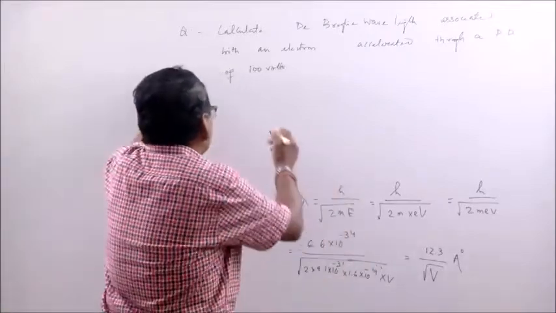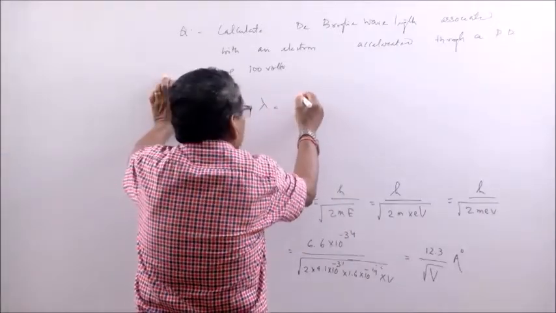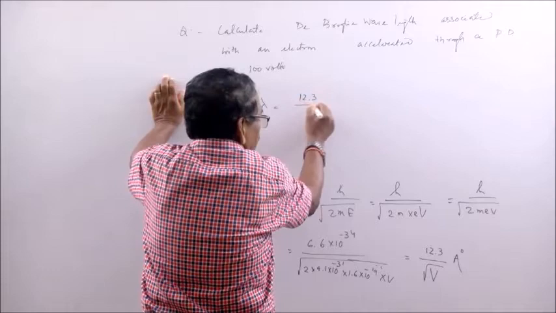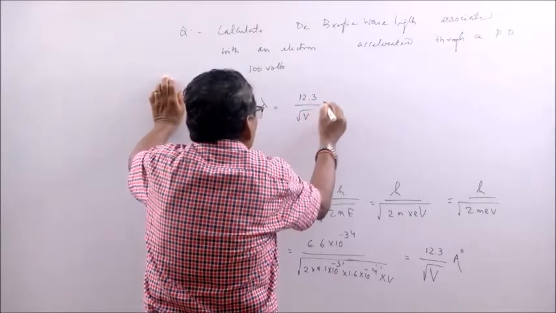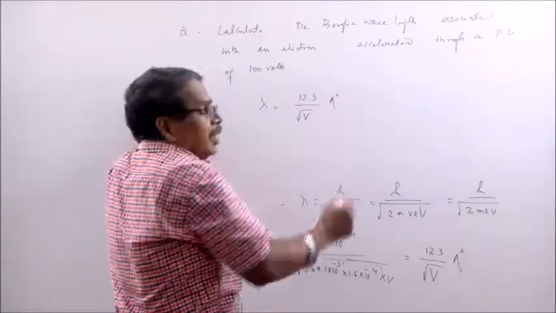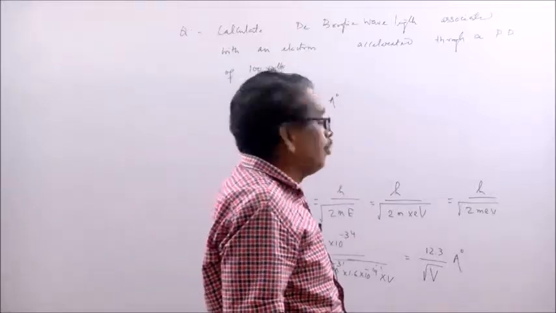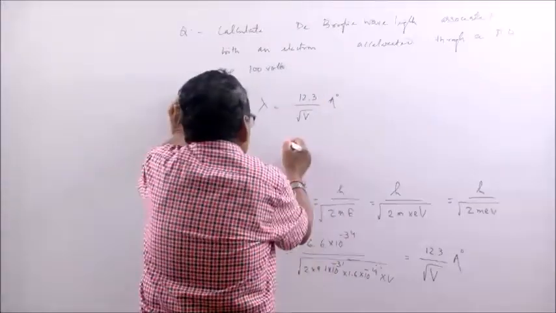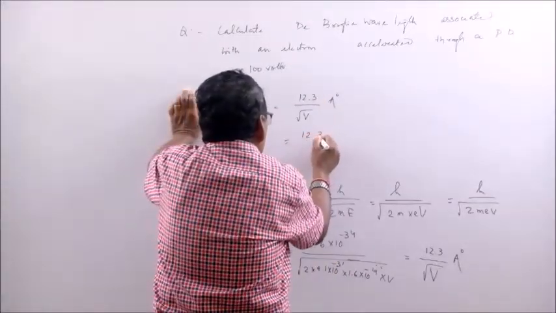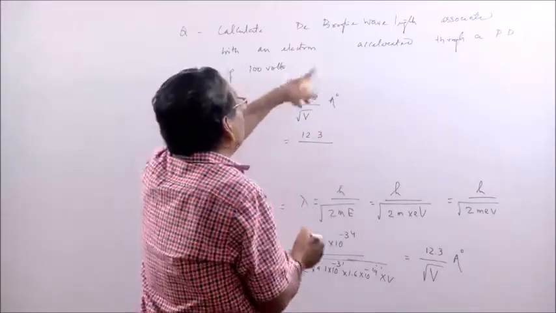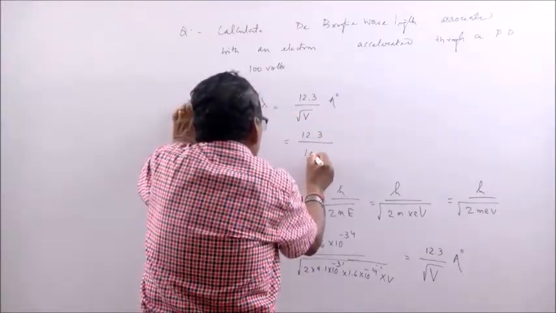What is the formula? De Broglie lambda is 12.3 by root over V angstrom. So this becomes 12.3 by root over V, and root over V means root over 100.